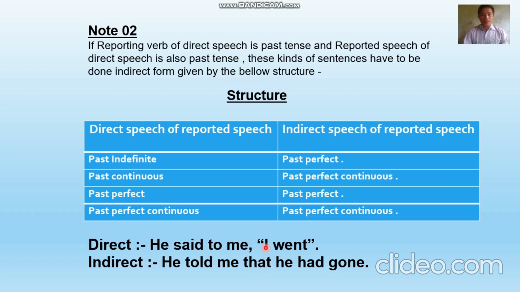Then the subject. Who is the subject here? "I." "I" is always first person, so we have to use the subject. Who is the subject here? "He." So instead of "I," I'm using "he." Then, being past indefinite, we have to use past perfect tense. So I'm using "had." Why? For past perfect tense we have to use "had" as an auxiliary verb.